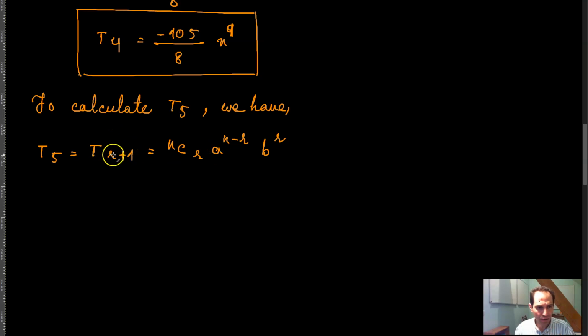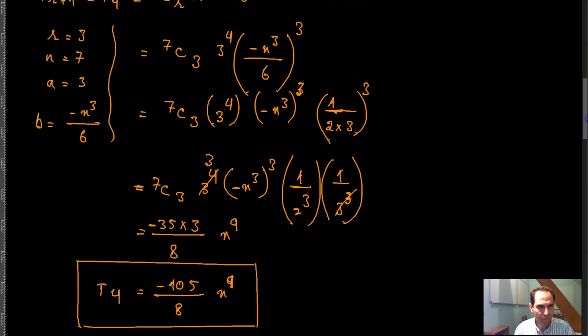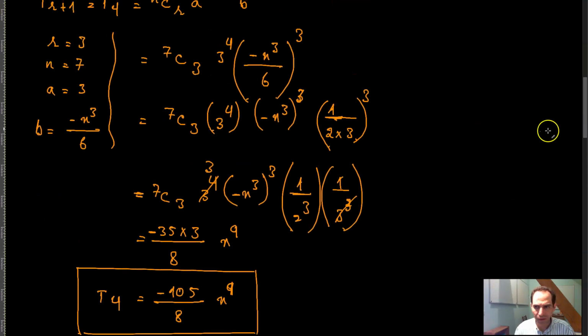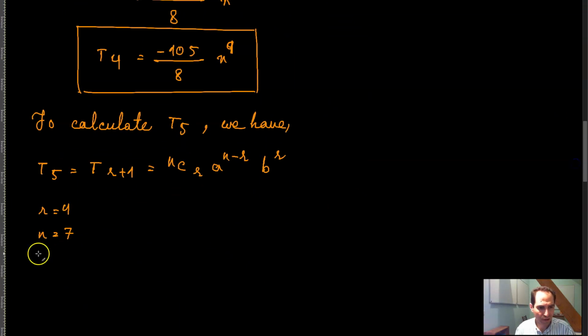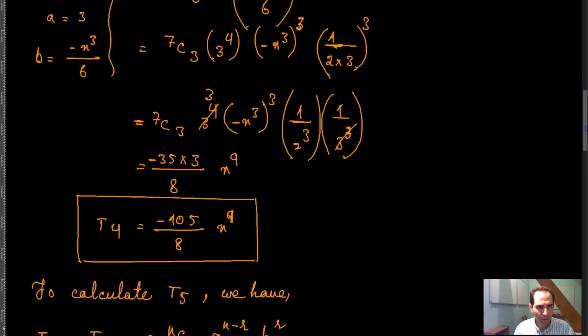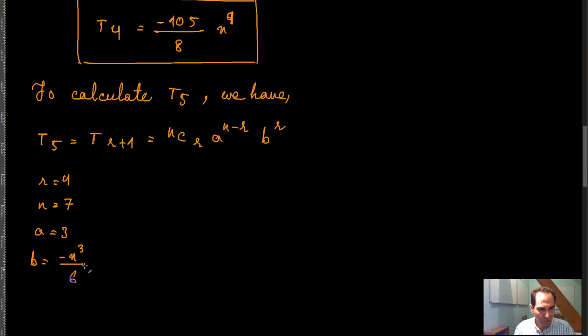So here, your r is equal to 4, your n is equal to 7, a is equal to 3, and b is equal to negative x cubed over 6.